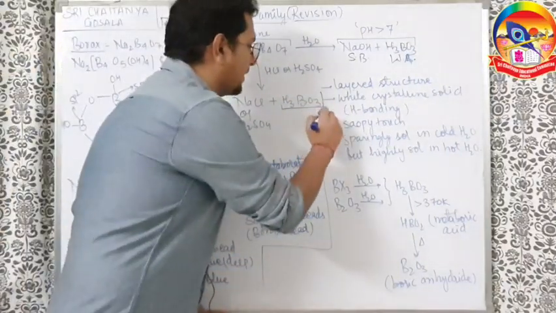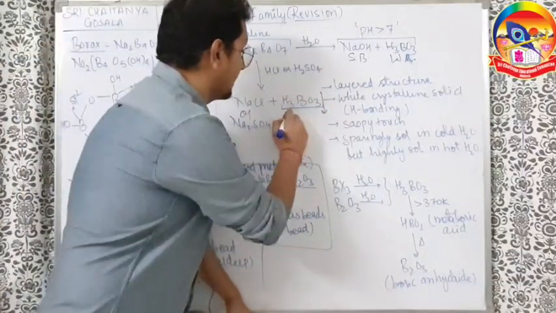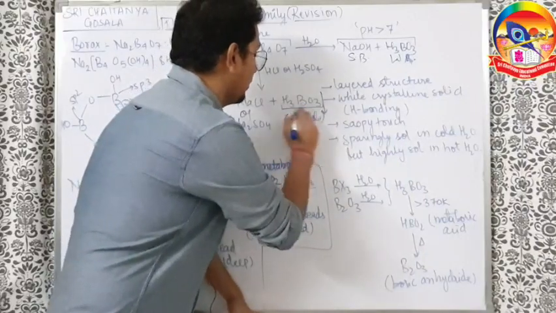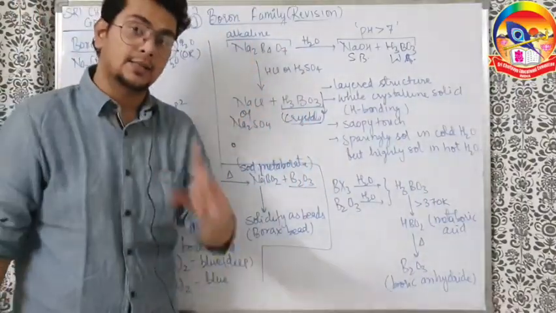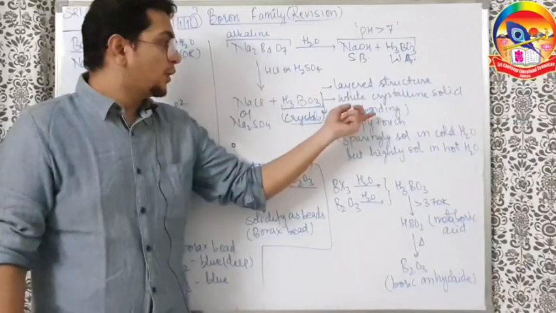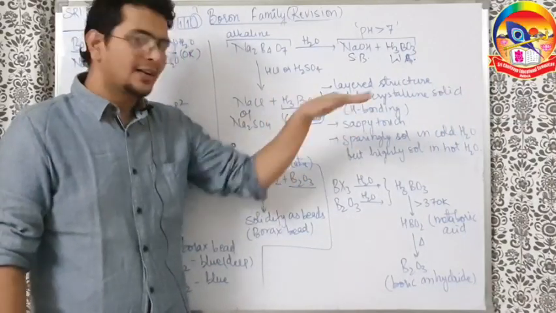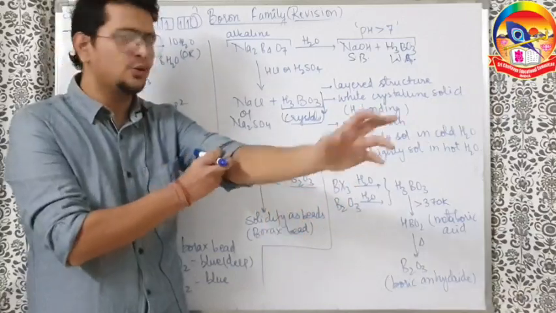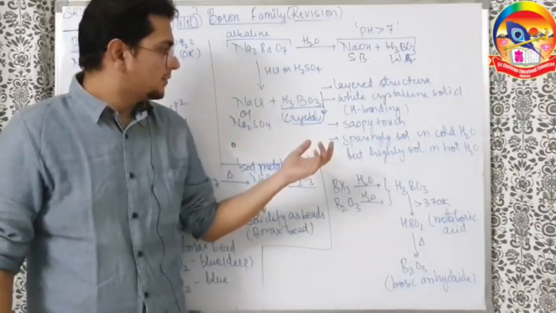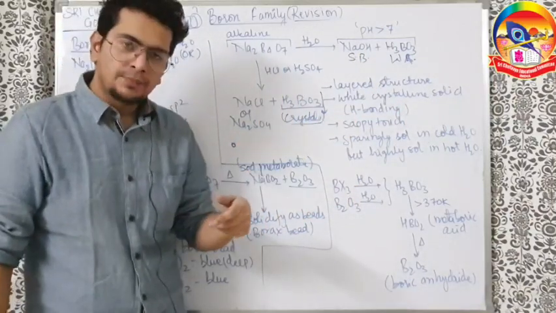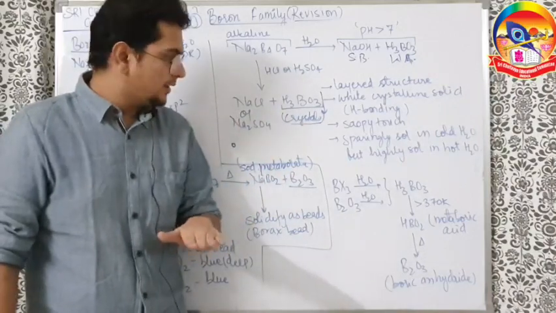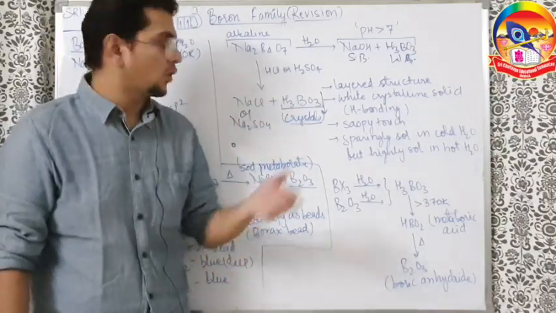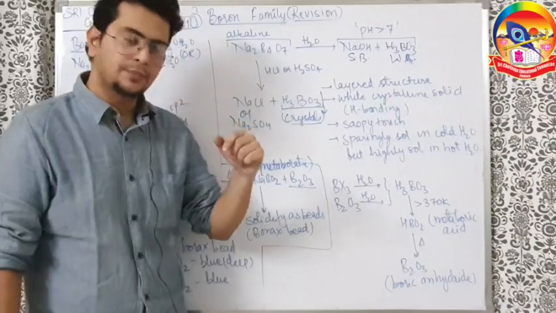And this precipitated boric acid is precipitated in the form of crystals. Boric acid crystals get precipitated, understand that. Why crystalline? Because of hydrogen bonding. A layered structure is there. You can see the structure in NCERT if you want, not that important, but you can see it. It has a soapy touch. It is less soluble in cold water but highly soluble in hot water. These are the properties of boric acid.